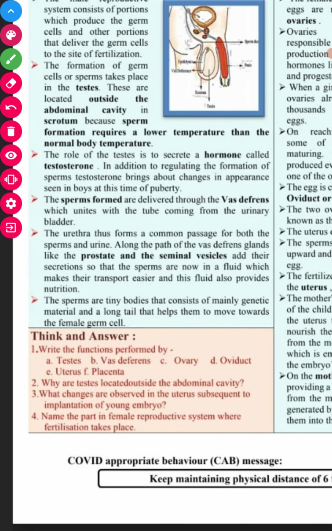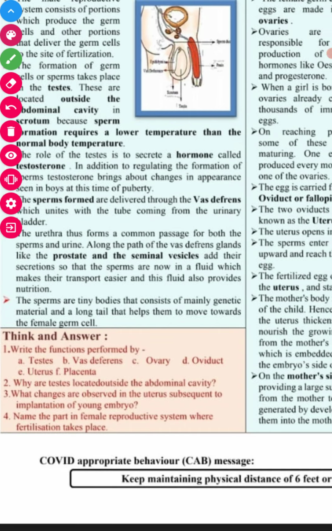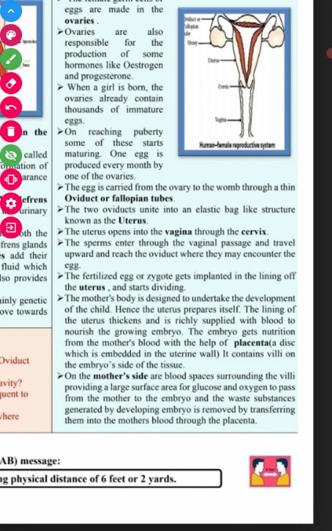Next question we have the uterus. The two oviducts unite into the elastic bag-like structure called the uterus. The uterus opens into the vagina through the cervix, and it is the place where the fertilized zygote or egg is implanted. Next we have the placenta. The placenta is the connection between the mother and the embryo, and through it the nutrition is obtained. Okay,